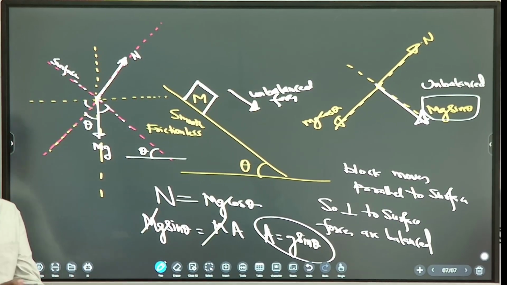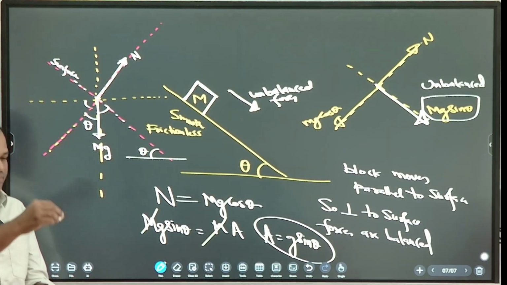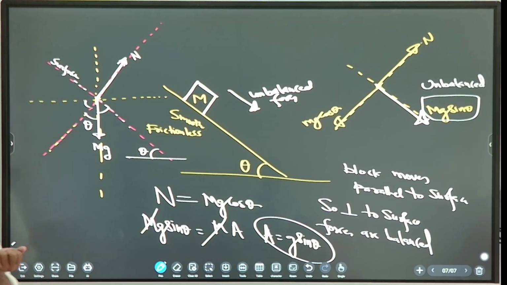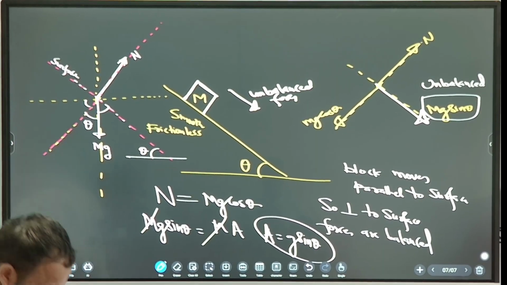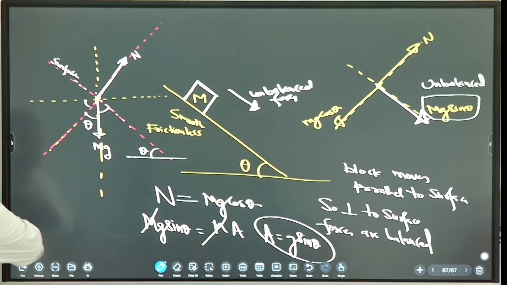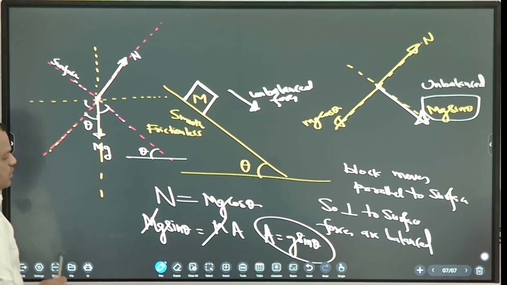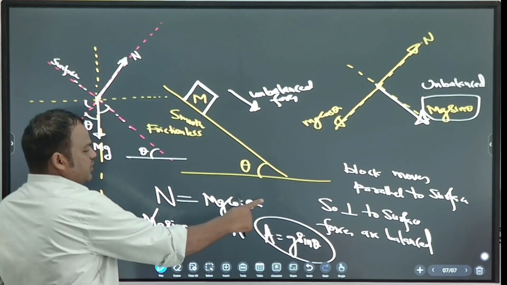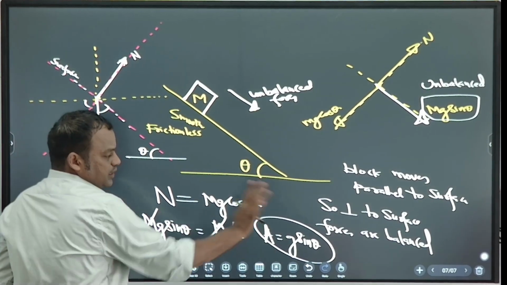G sin theta. But when I drop it, what is the acceleration? G. Understood? Okay. Note down. Normal force mg cos theta, acceleration g sin theta.